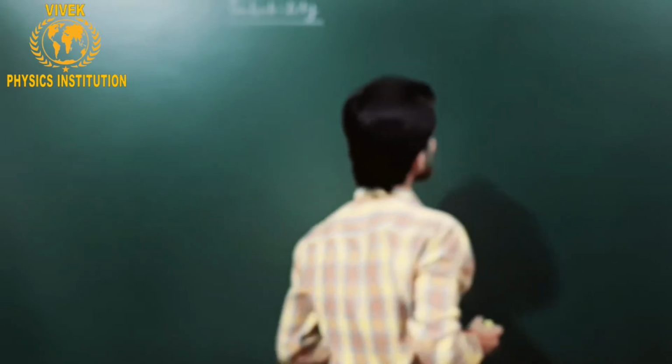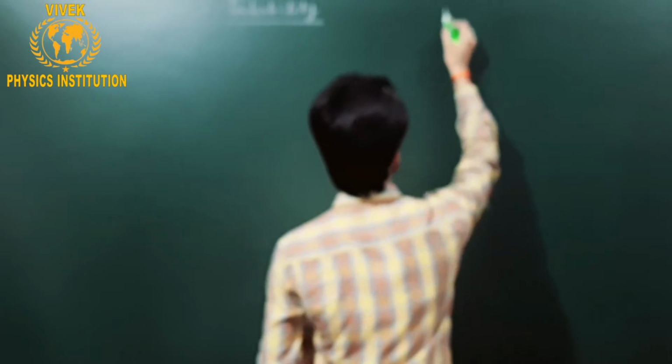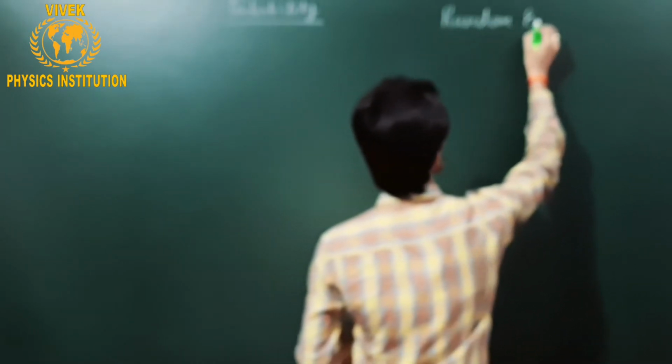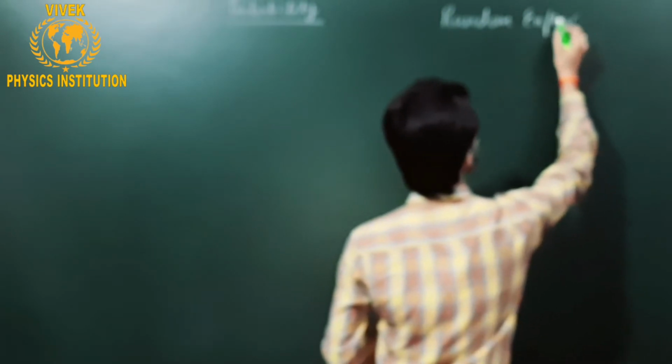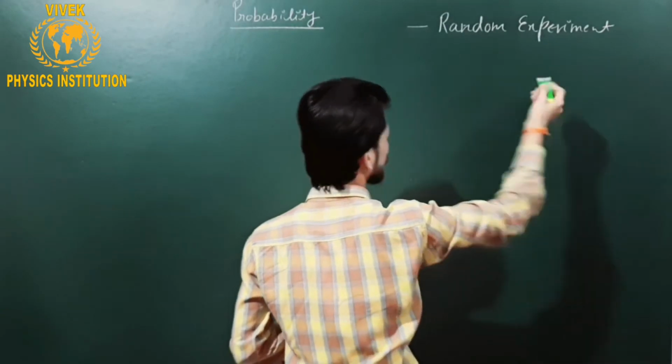You are expected to have some knowledge about event or random experiment, also its outcome.